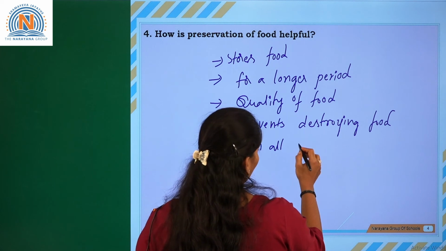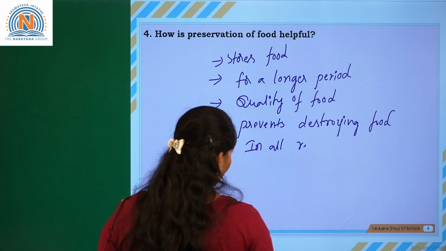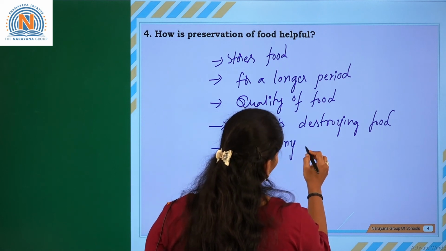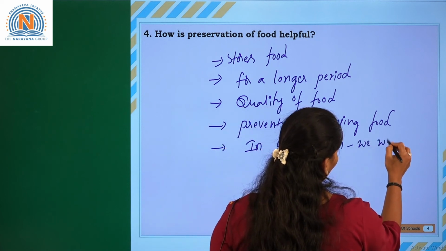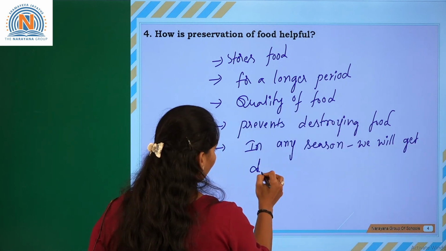So in any season we will get different kinds of food.